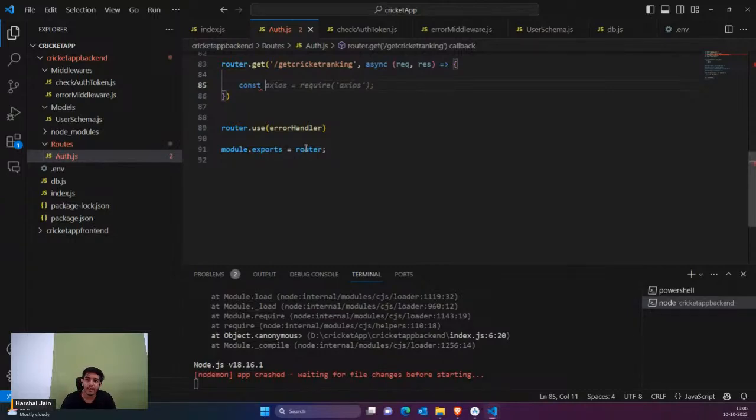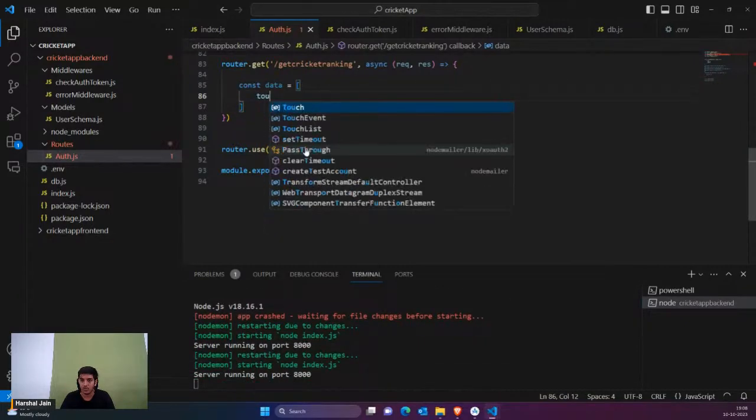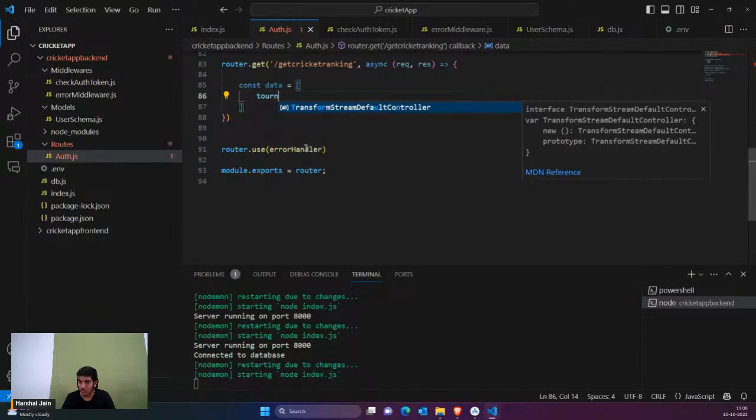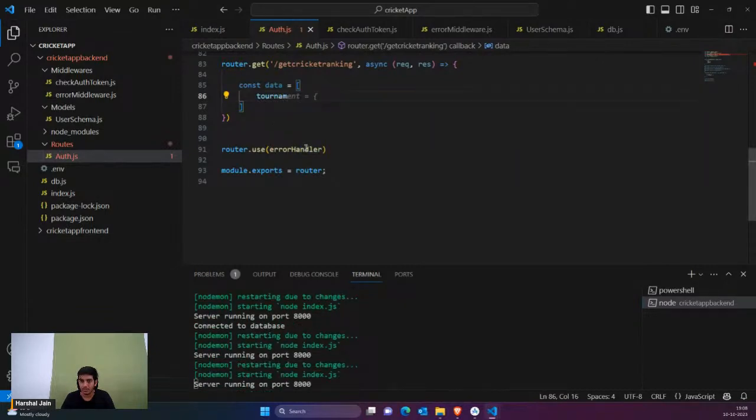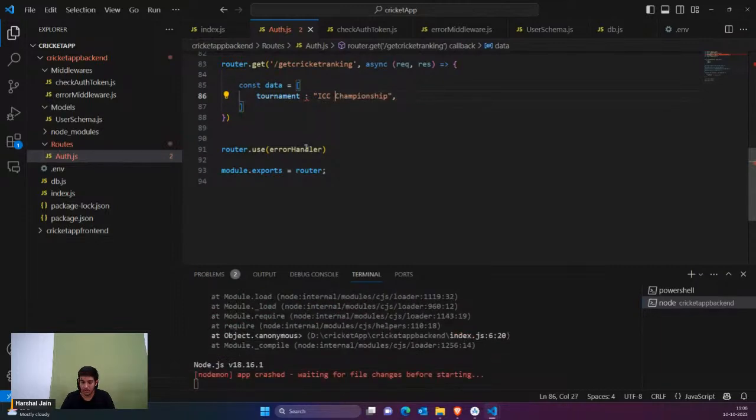Okay, so here I can actually say const data equals, and let's define an array here. Okay, first of all I'm just gonna say that tournament. Okay, so what's the tournament? So tournament, and this tournament is actually suppose ICC Championship 2023. For example, I've just given the name.